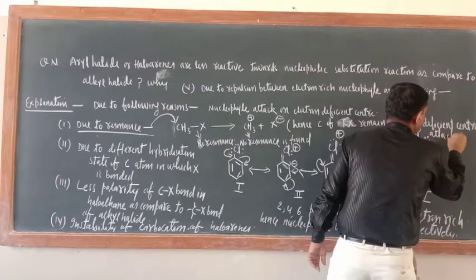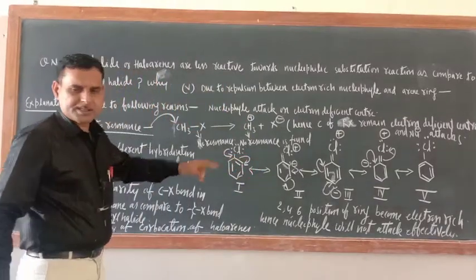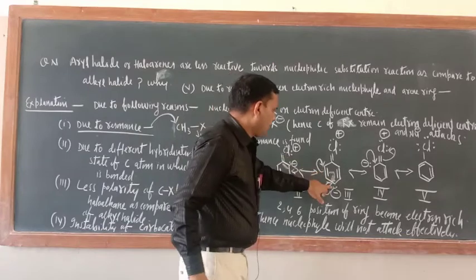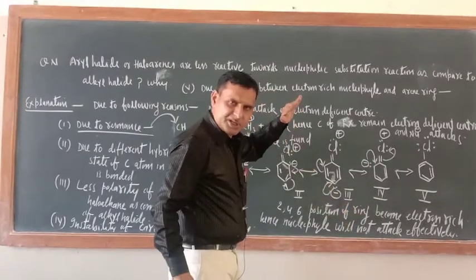Here, due to resonance, at the 2, 4, 6 positions the electron density increases.